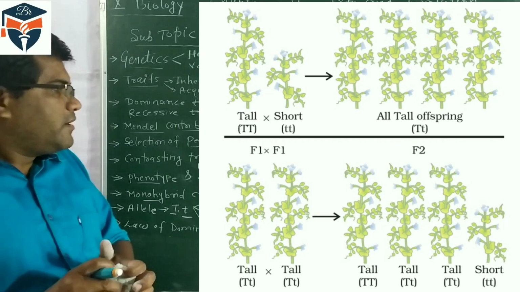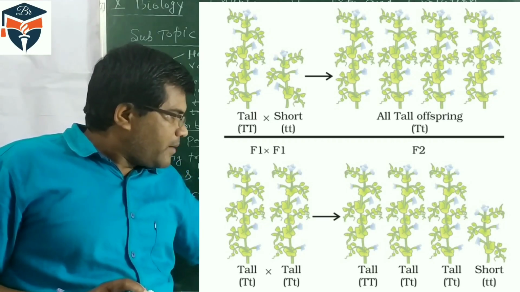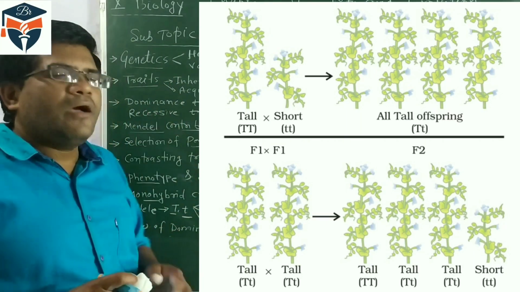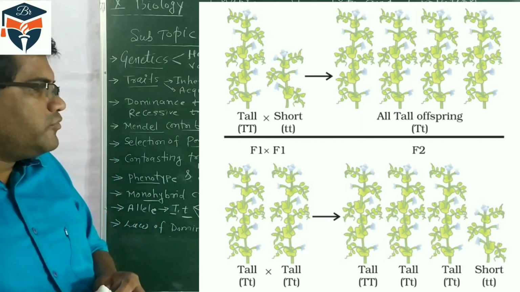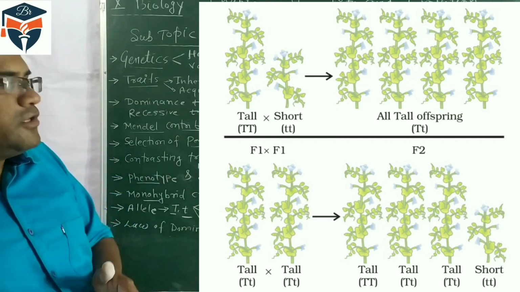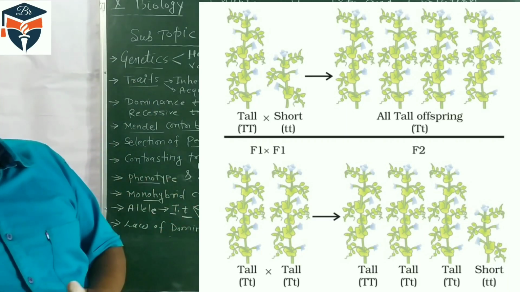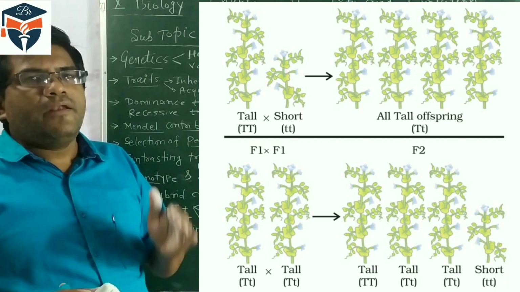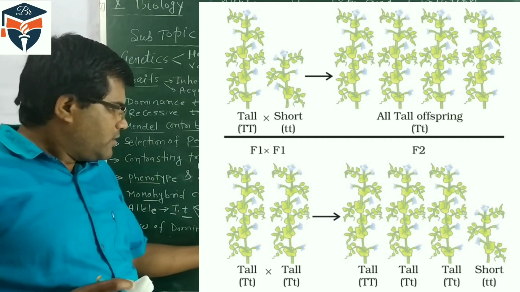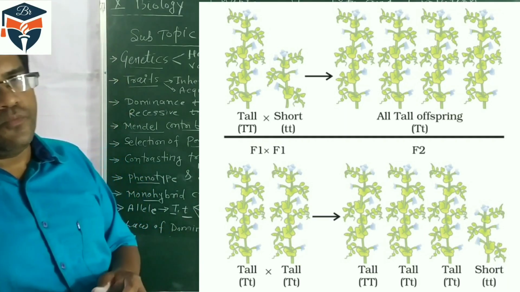But if the F1 progeny's gametes are crossed, we get the progeny of the F2 generation. In the F2 generation some plants are tall and some plants are short. It means 3:1. 3 plants are tall and 1 plant is short. So this ratio is obtained and it is called the phenotypic ratio, and this is 3:1.